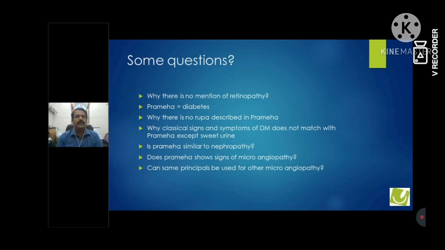In Kaphaja Prameha, we can see all the symptoms where there is a lot of bahuta of Kapha. Similarly, in the retina, there is bahuta of Kapha and abaddhata of Meda. In the next stage, there is bleeding. Similarly, in the retina, there is bleeding. And in the last stage of Vataja Prameha, there is dhatukshaya. Similarly, we can see the same in the retina also. So can we have the correlation with Prameha? Whatever happens in Prameha in the kidney, can the same thing happen in the retina? Can we take the correlation of Vataja, Pittaja and Kaphaja Prameha similar to retinopathy?